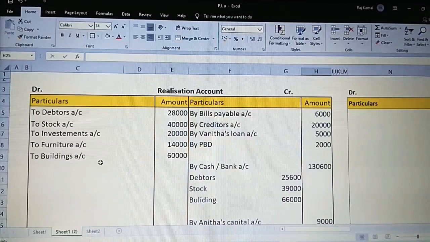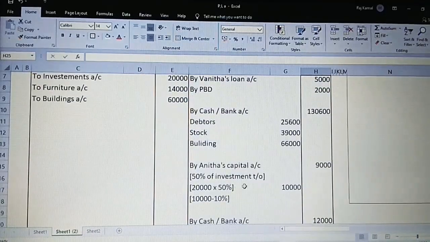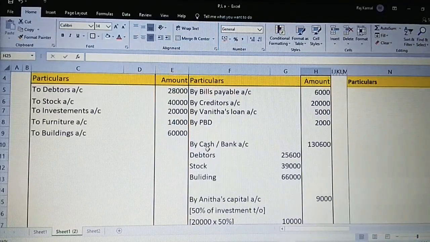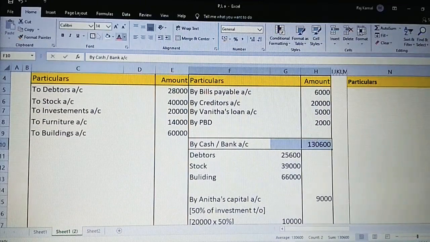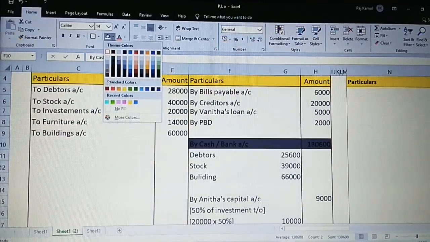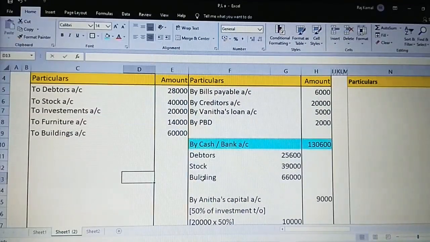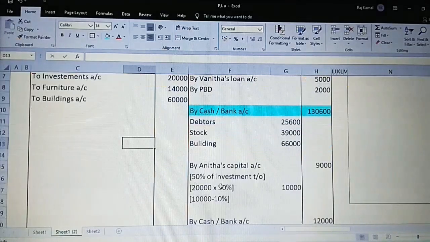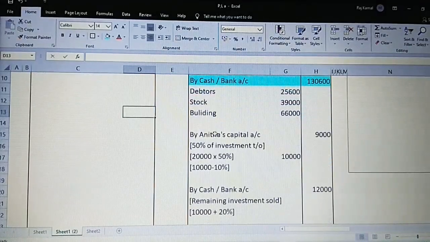So this has to be equal when we are being realized. First three assets are being realized: debtor, stock and building are over. Then investment, it has been treated.